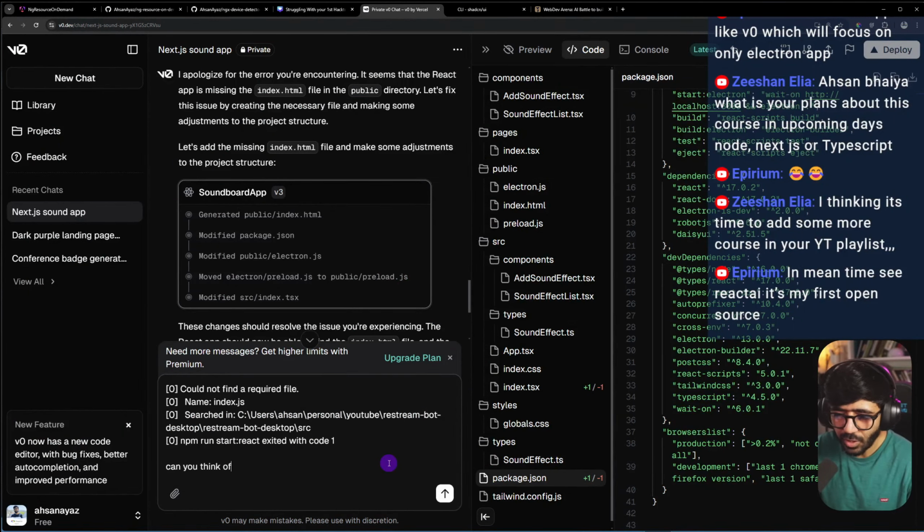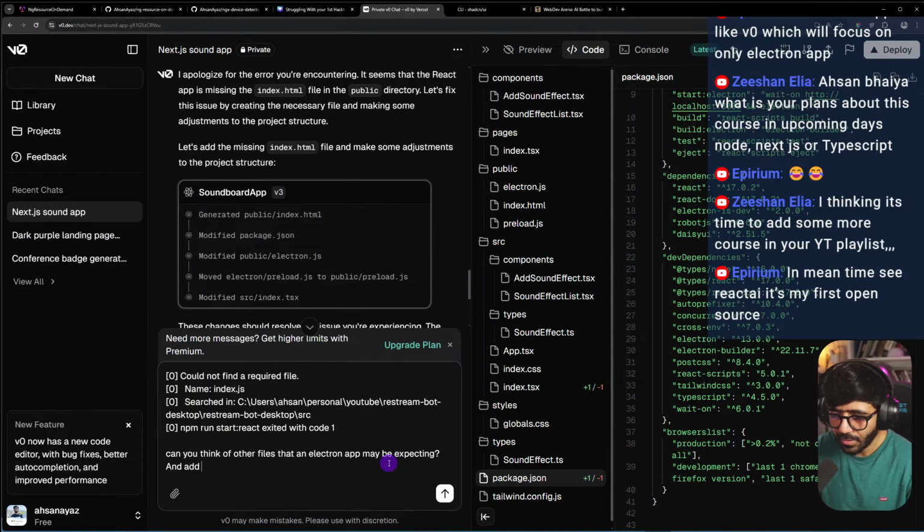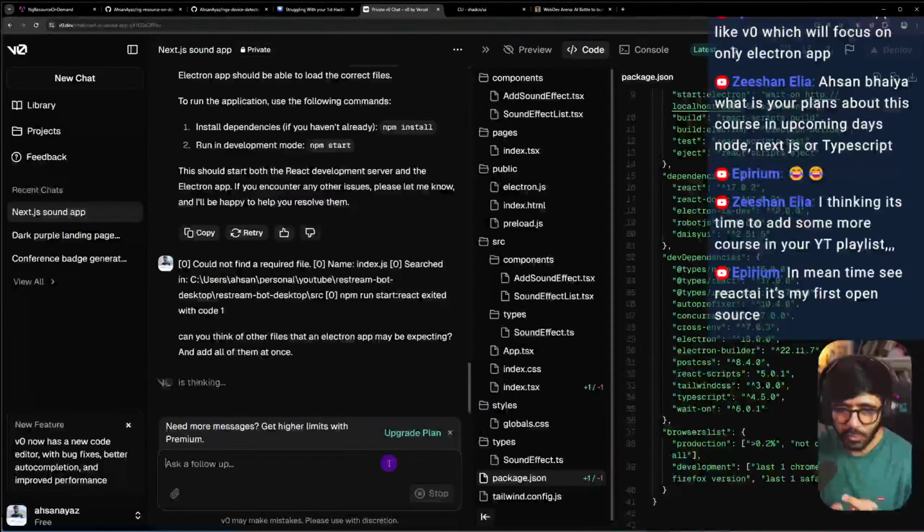Can you think of other files that an Electron app may be expecting and add all of them at once? Because I think it's going to go back and forth quite a lot of times. First it was index HTML, then it would be index.js, then it would be index CSS, then something else. I don't want to do this 100 times. And I think it's going to just finish with the limit as well.